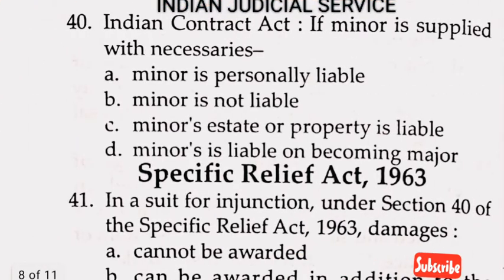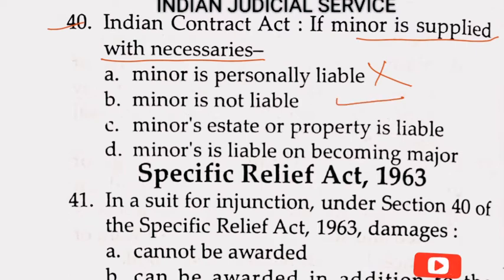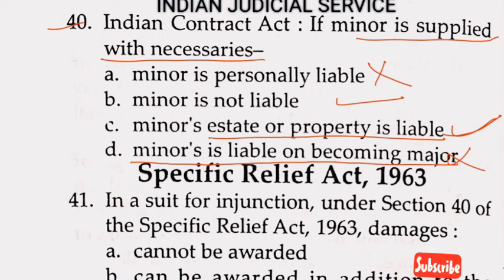Now question number 40. Under the Indian Contract Act, if a minor is supplied with necessaries, is the minor personally liable? No, the minor is not liable. Minor's estate or property is liable; yes, this option is absolutely correct according to the question. And the remaining option, a minor is liable on becoming major, is also wrong. So clearly the answer is option C, minor's estate or property is liable.